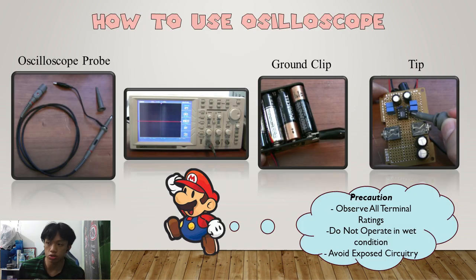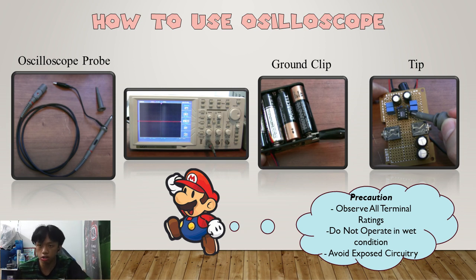Okay, so how to use the oscilloscope? Firstly, you must have the oscilloscope probe, which looks like this, and you need to plug the BNC plug on the back into the main part. You need a ground clip, which is to attach to the circuit ground, or as you may know, the negative terminal of the battery. And the tip is to measure voltage in the circuit. Attach the tip of the probe to the part of the circuit that you want to measure.